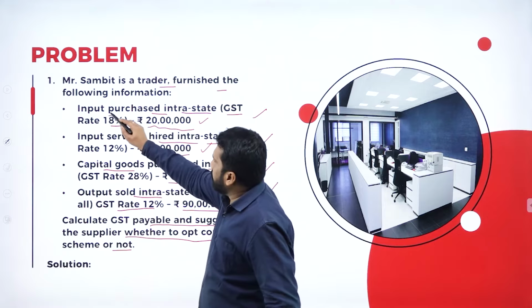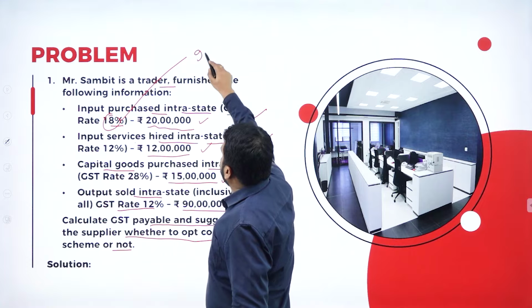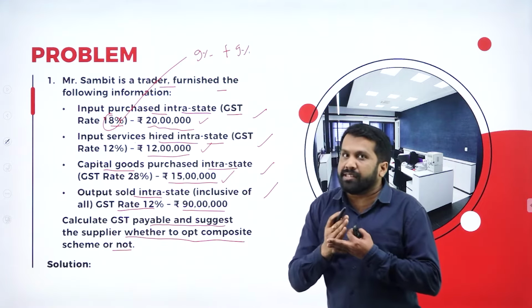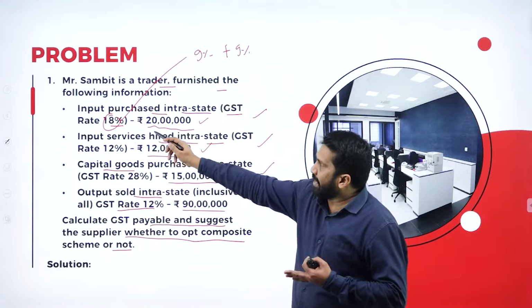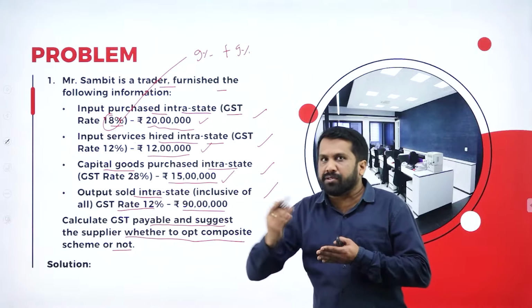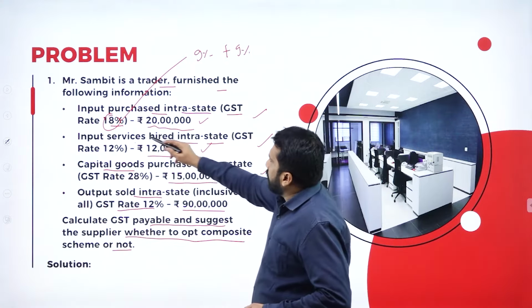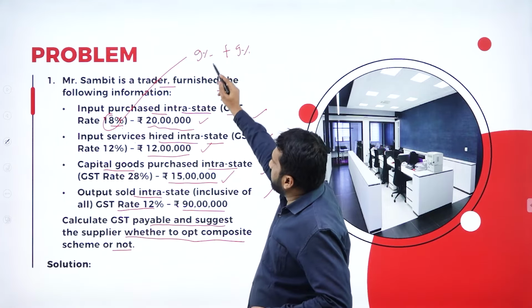This is 18%. Make it 9% plus 9%. You have to split always, because whatever tax is collected within the state, half will go to central government, half will come to state government. Now, 18% will be split into 9 plus 9.